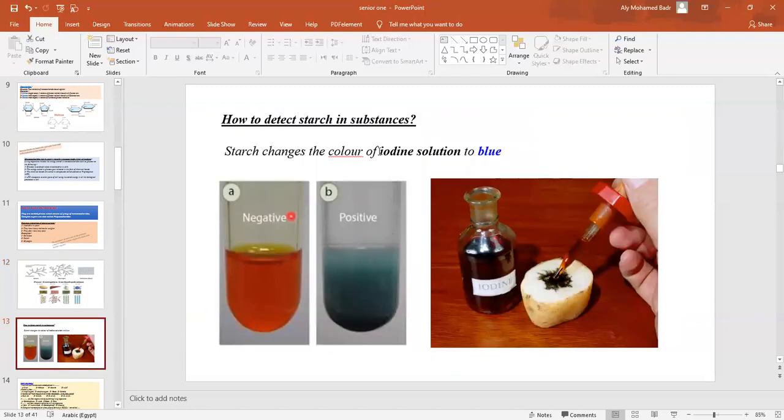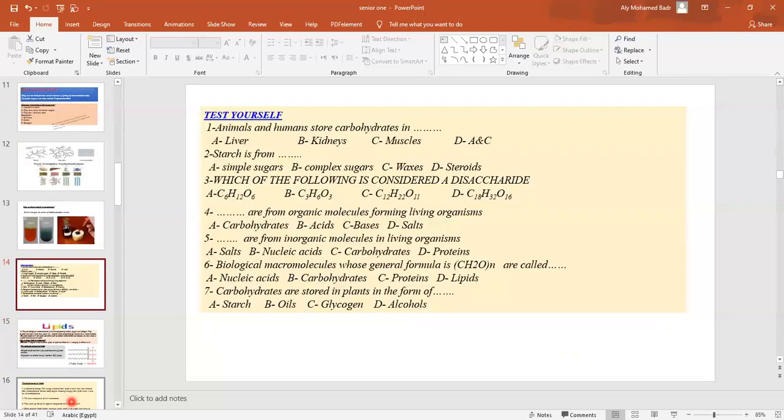Complex sugars can be detected by iodine solution. Starch mainly can be detected by iodine solution. When we take iodine solution, which is yellow-brown, and put it on anything that contains starch, it will give a blue color. Okay, so let's test yourself.